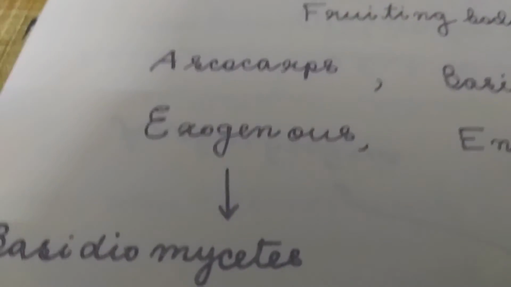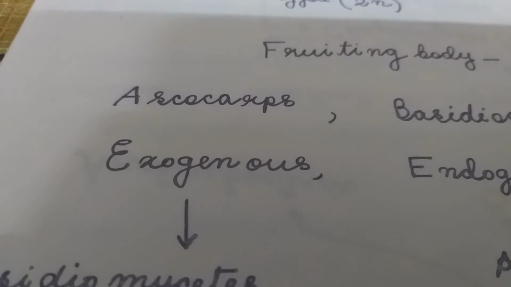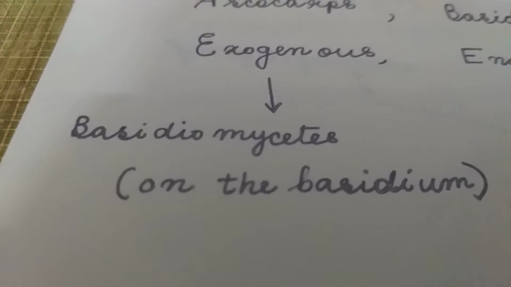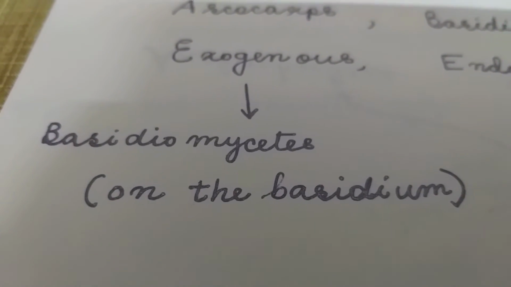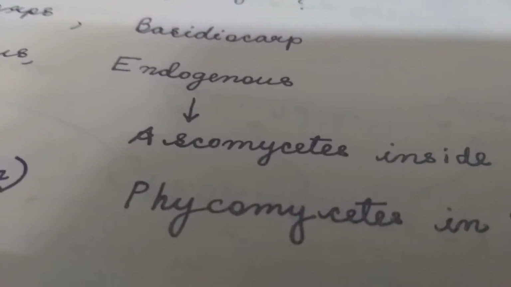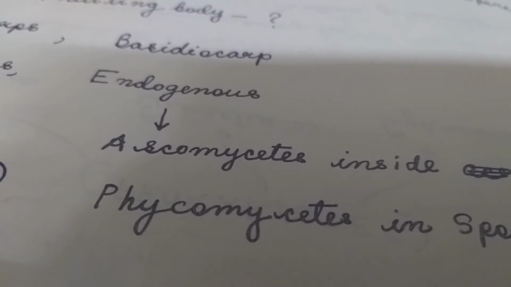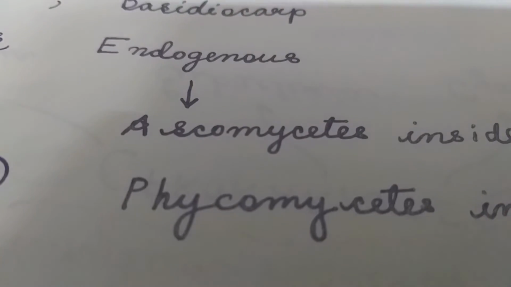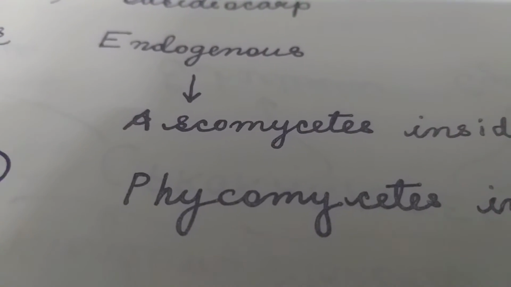Now, if the spores are formed externally, they are called exogenous. This is seen in Basidiomycetes. If the spores are formed inside, they are called endogenous. It is found in Ascomycetes and Phycomycetes.